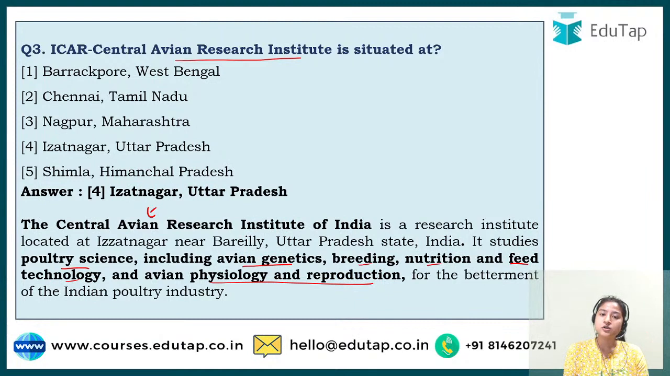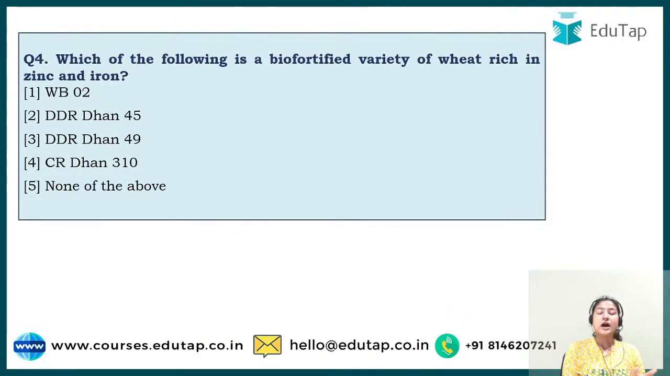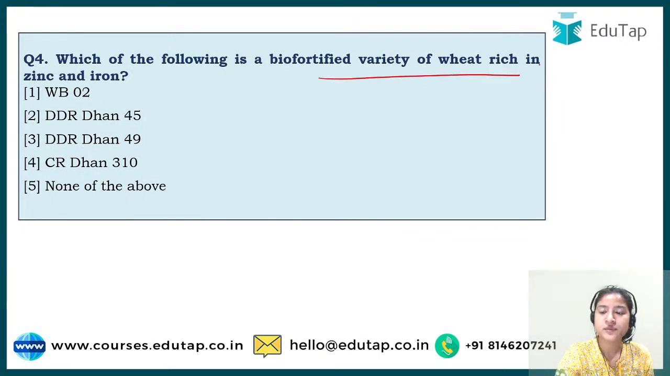I hope this particular question is clear, and this particular type is also clear, that what type of question is asked in your examination. All right. So now comes question number 4, and it says, which of the following is a biofortified variety of wheat, wheat rich in zinc and iron?